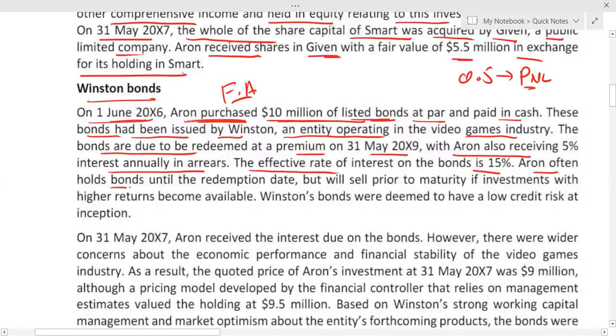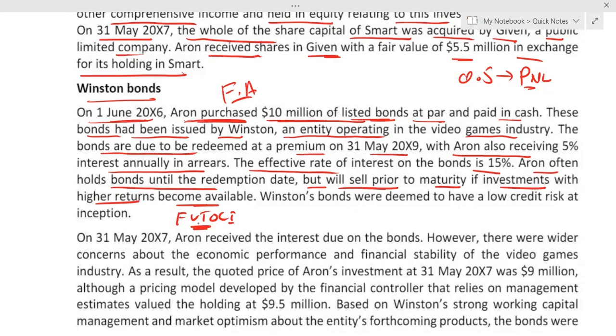Aaron often holds bonds until the redemption date, but will sell prior to maturity if an investment with a higher return becomes available. Students, fair value through OCI. So you have to first explain to the examiner the accounting of fair value through OCI. Initially, we keep the investment at fair value plus the transaction cost. Second, interest income is recognized by using the effective rate that goes to P&L.